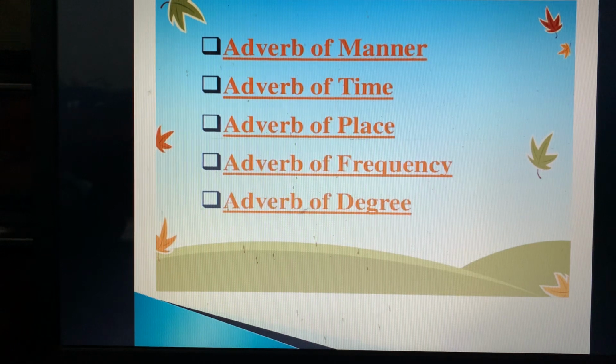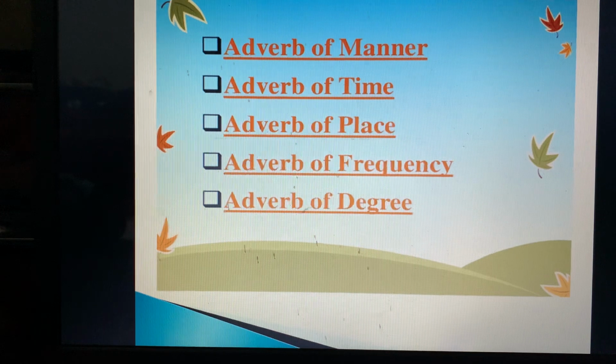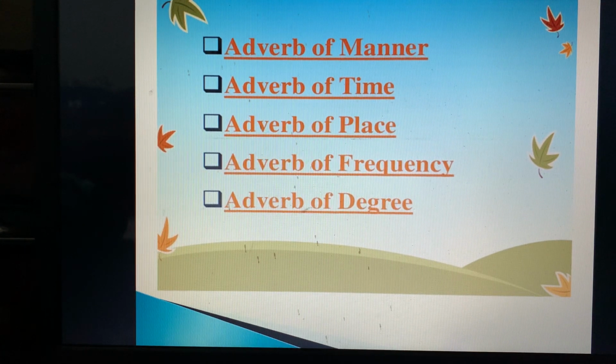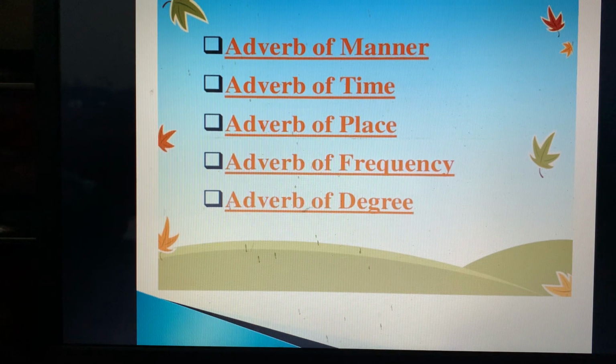Then we have adverb of frequency. Adverb of frequency answers the question how often the action is done, means how many times the action is done. Is it done always? Is it done usually? Is it done hardly ever? Is it done never? So when the action takes place, how many times, that is adverb of frequency. Then we have adverb of degree. This I have already told you in this lecture. Adverb of degree tells us how much the action is done, to what extent, किस extent तक काम हुआ है. Fine. So these are basically the 5 kinds of adverb in your syllabus.